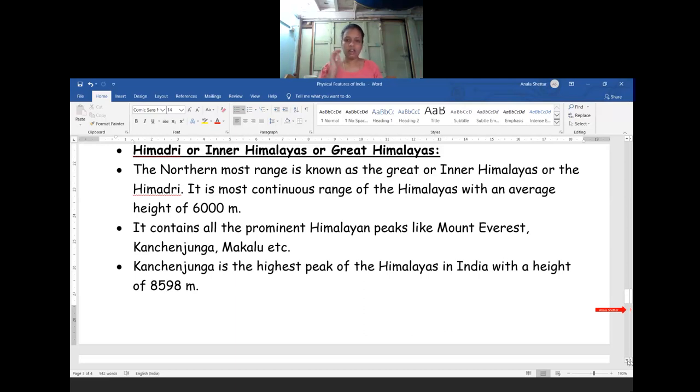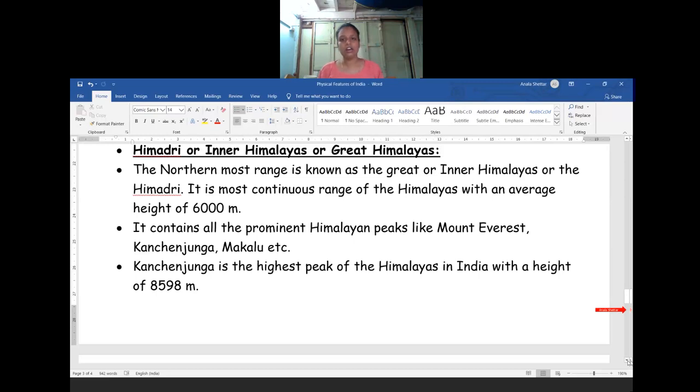Among those, Mount Everest is one of the highest Himalayan peaks in the world, with a height of 8,848 meters. In India, the highest peak is Kanchenjunga, with a height of 8,598 meters.